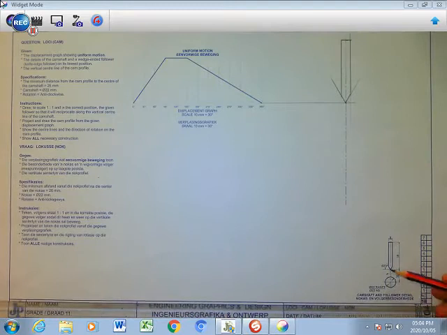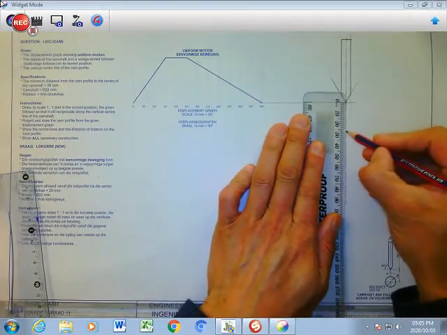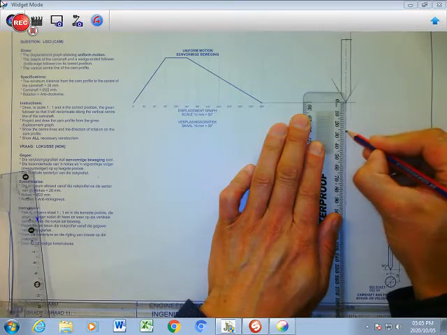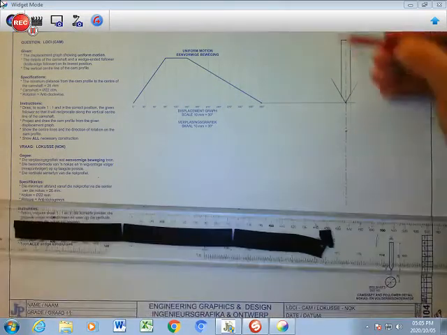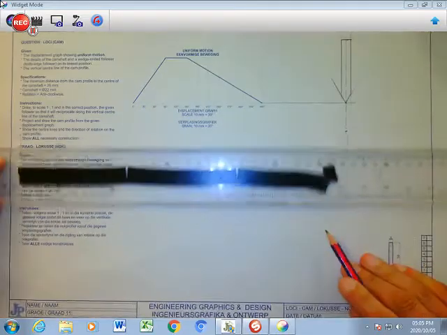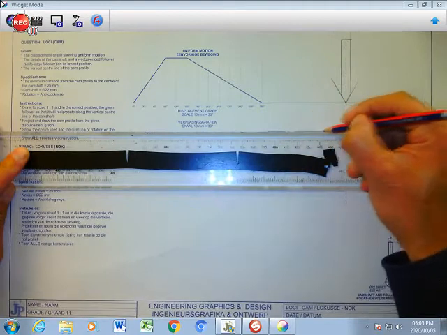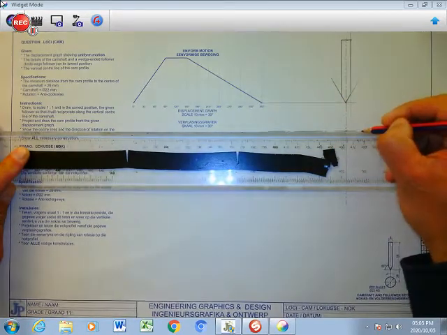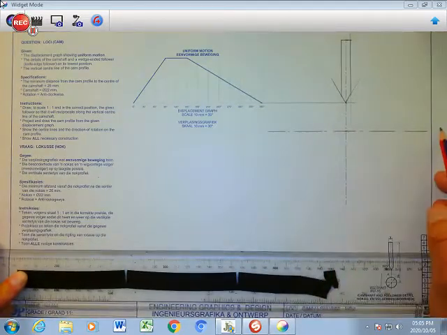Now I'm going to drop down to get a center for my cam shaft, and that is 26. We call that 26 the minimum radius. There's a center line already, so I'm going to create another center line right here, starting on the outside, a nice center line going through the middle, more or less the same length.